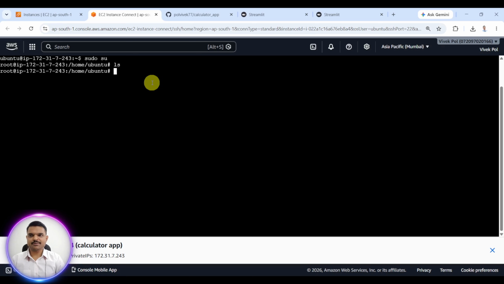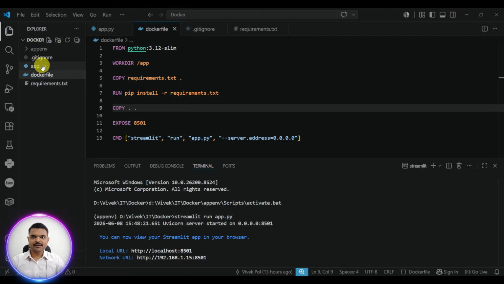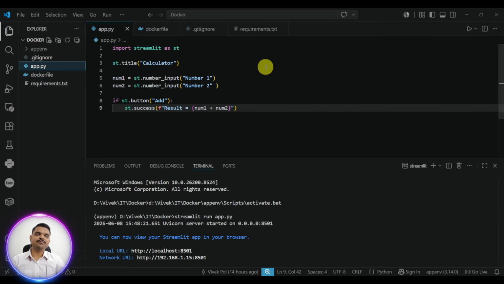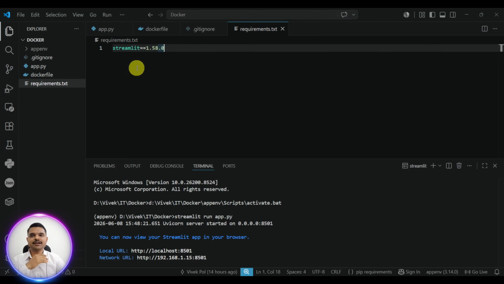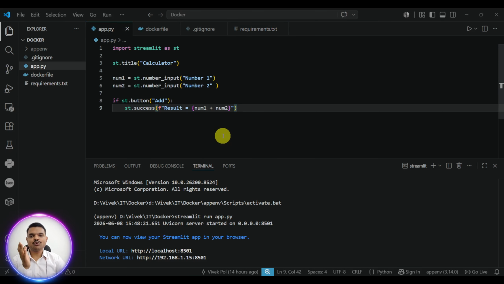Now I will use the ls command. It is empty because no files or folders are present here. Now I have two choices: create each file manually. To create app.py, I use touch app.py and then nano app.py, write down every line, then Control O, Enter, then Control X, so the file is created. After that the Dockerfile and requirement.txt. I can do it manually, but I want to save my time. This is only 6 lines of code, but what if it is 90,000 lines of code?